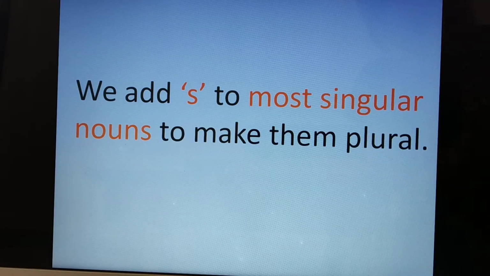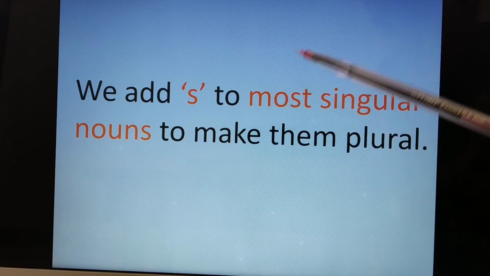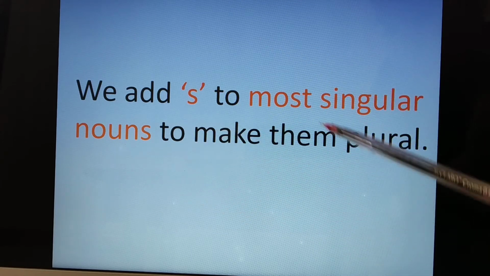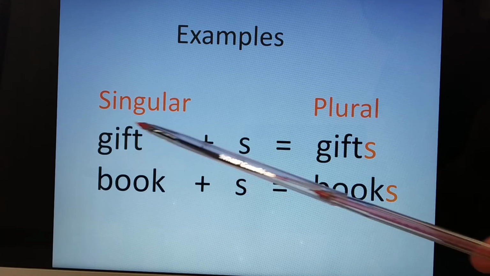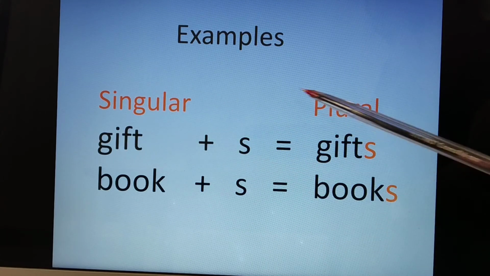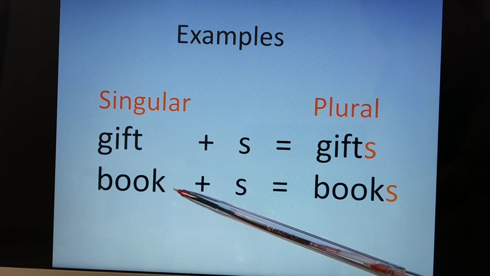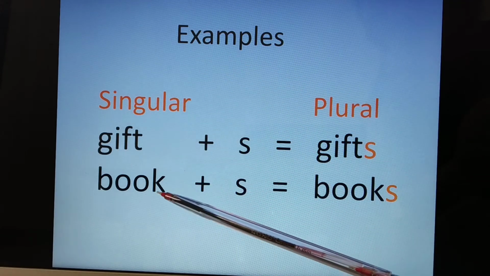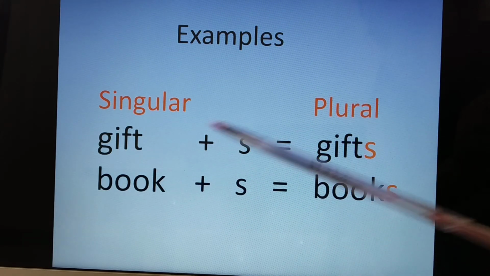Plural nouns are formed in different ways. There are some certain rules. First is, we add s to most singular nouns to make them plural. Examples: gift. It is a singular noun. So we will add s and the plural form of gift will be gifts. Book. It's a singular noun. We will add s and the plural form of book will be books.